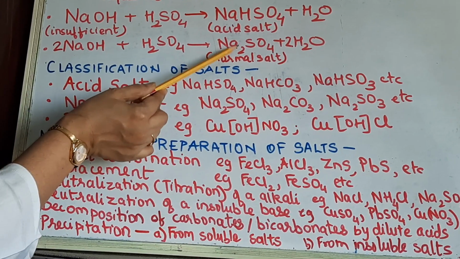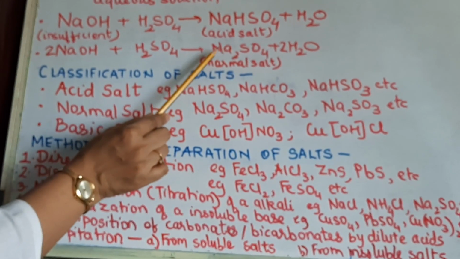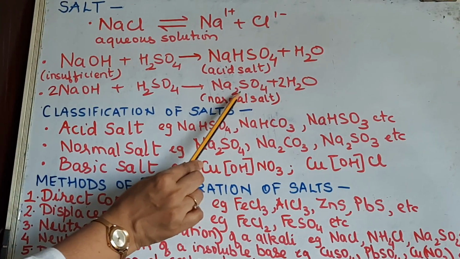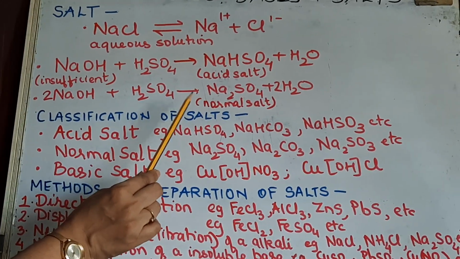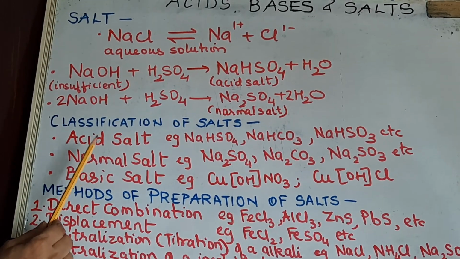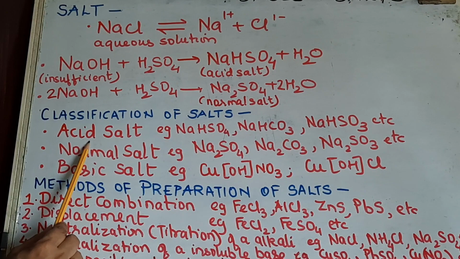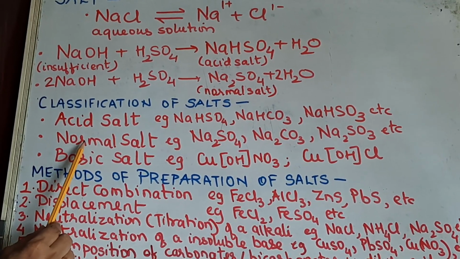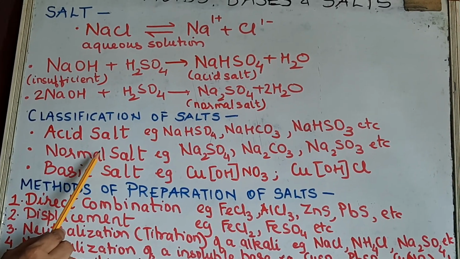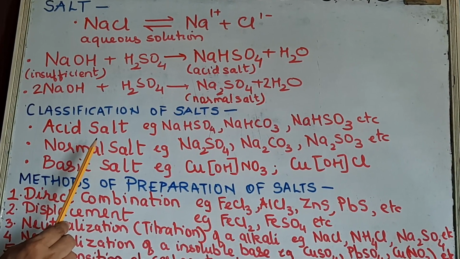Now it does not contain any replaceable hydrogen. Just see the comparison here. So it will not contain any replaceable hydrogen atoms in it. So it will not show any properties of the acid. Clear? So comparison of acid salt and normal salt. Yes, that is the difference between acid salt and normal salt with respect to the definition, with respect to how it is formed, with respect to the hydrogen atom and with respect to the properties which it displays. Total 4 points are there, very very important. Okay, we will see this later in the question answers.